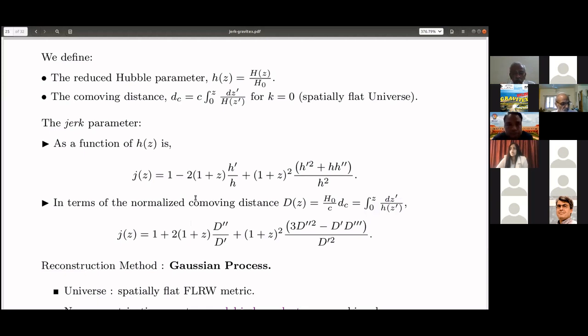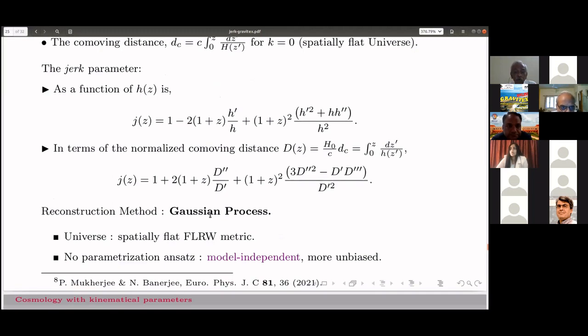But now we found that there is not really any reason to give a negative sign in defining jerk, whereas in q, which we call the deceleration parameter, we put a negative sign. So this is the jerk as a function of H and its derivatives with respect to the redshift parameter z.